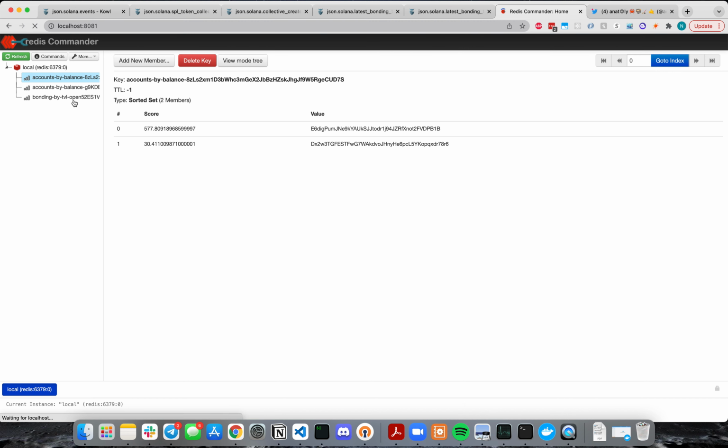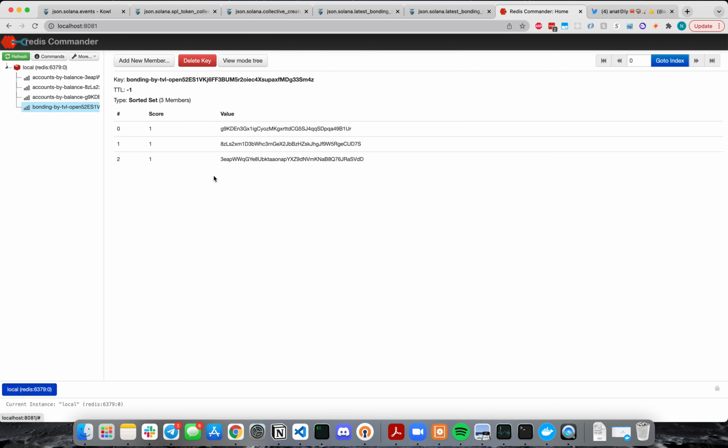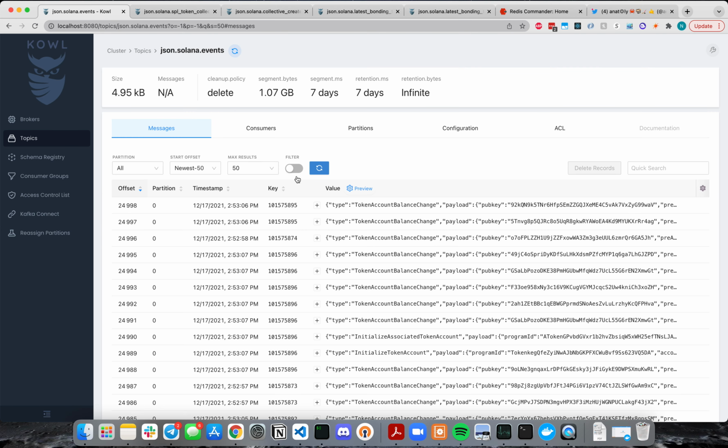So there's not too much going on in DevNet Wumbo, except for my computer struggling a little bit right now. But here we have a few tokens, and we can see their holders, and we can also see all of the different tokens and how they rank against each other in terms of how much value is locked in their bonding curves.